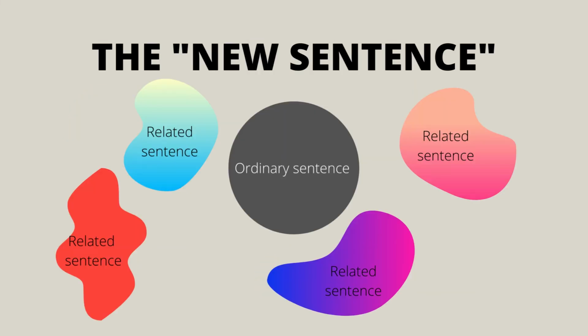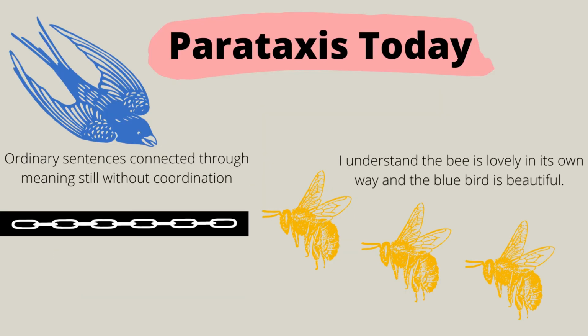So in the late 70s and early 80s, this old writer guy came up with what he called the new sentence. It really isn't that new. He basically says that the new sentence is ordinary, but the effects come from the related sentences around it. The funny thing is, he didn't even acknowledge the emphasis his new sentence had on parataxis.